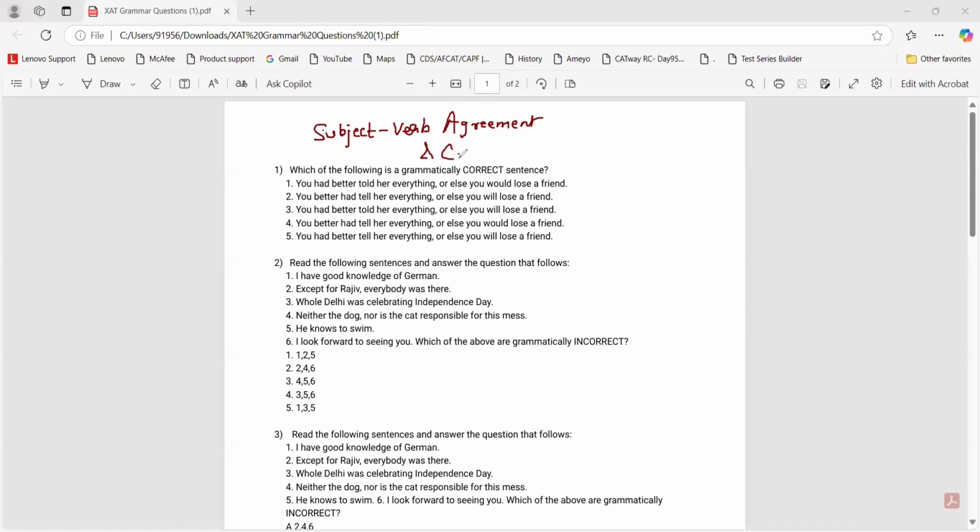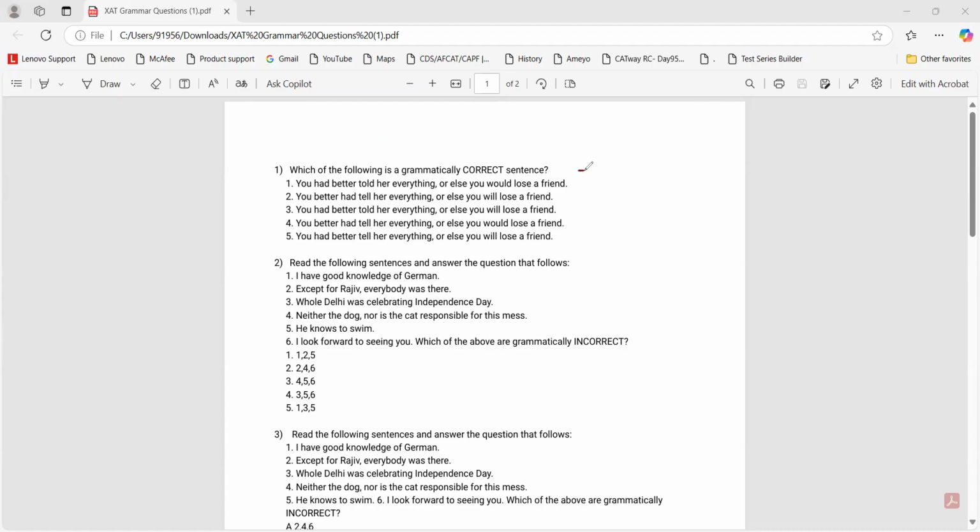And complex and compound sentences. Right. This comes again and again in the XLRI paper, right? The XAT paper. So we have to notice this. Complex and compound sentences has not been given in any other paper other than XAT. Okay. So we would discuss some things about it. Fine.